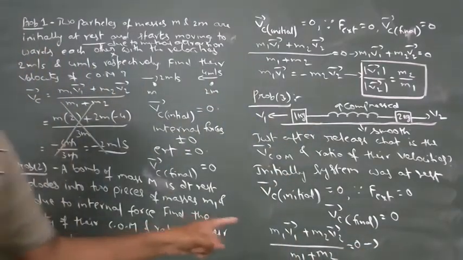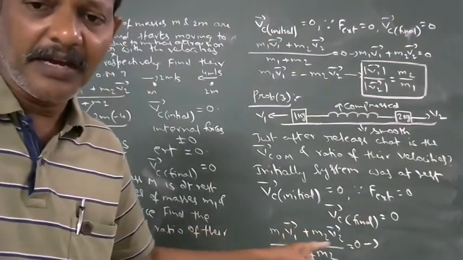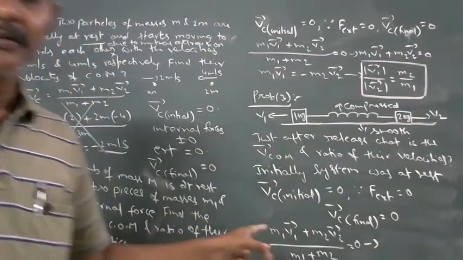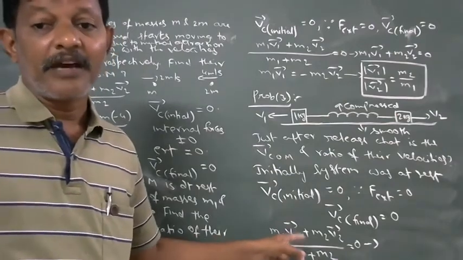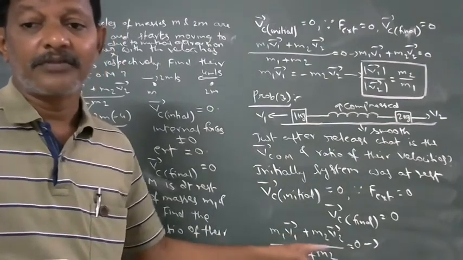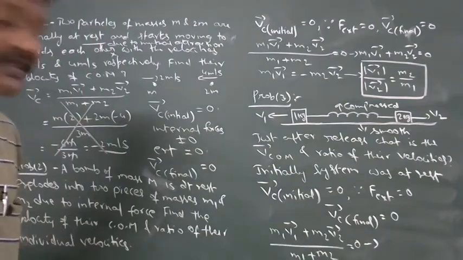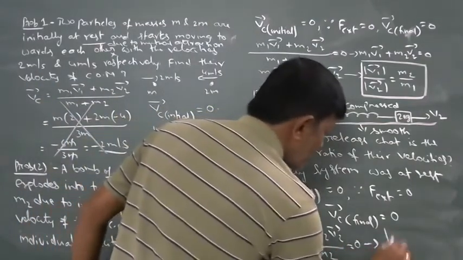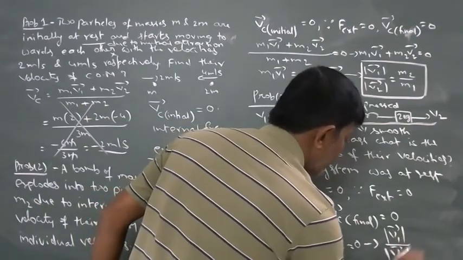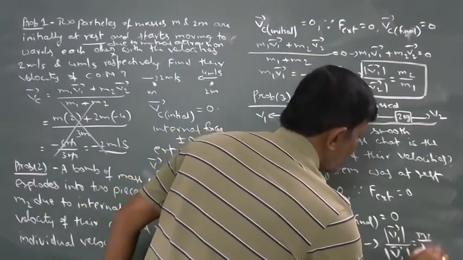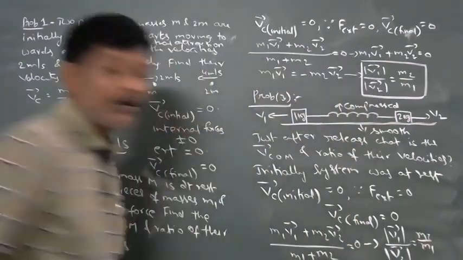Therefore, magnitude of v1 bar by magnitude of v2 bar is equal to m2 by m1.